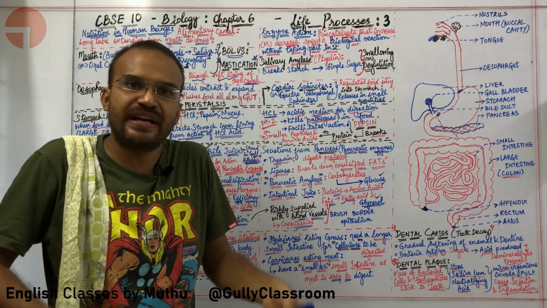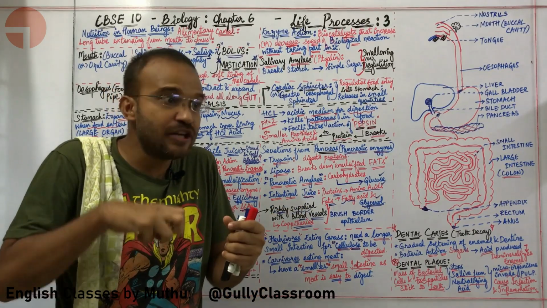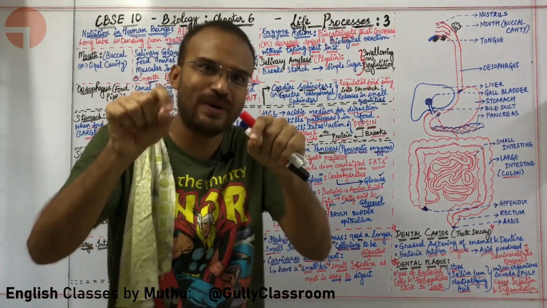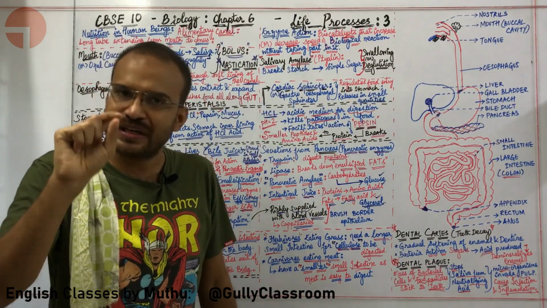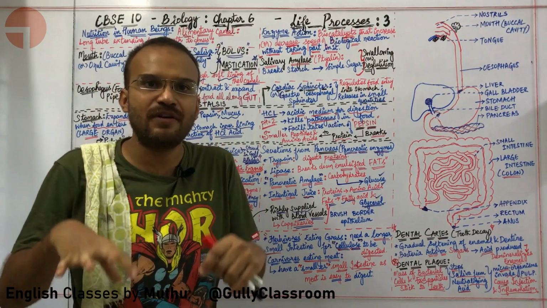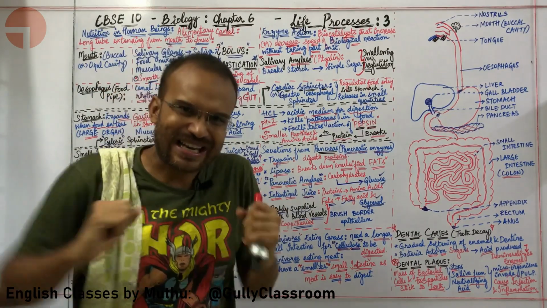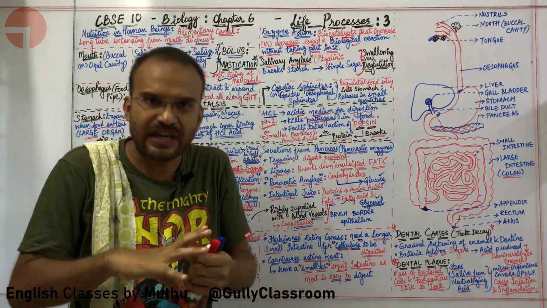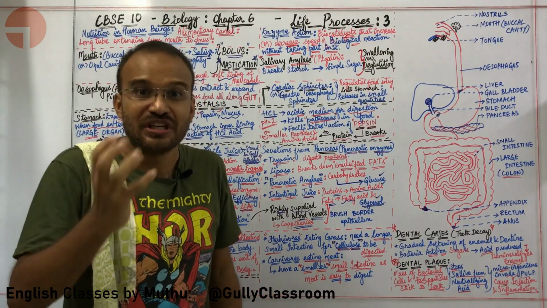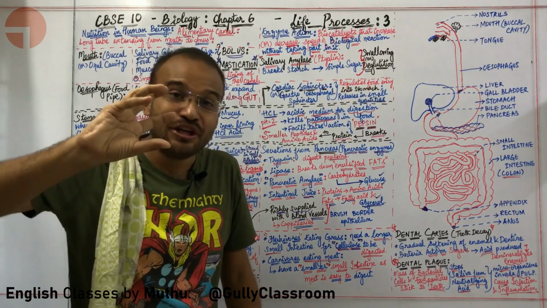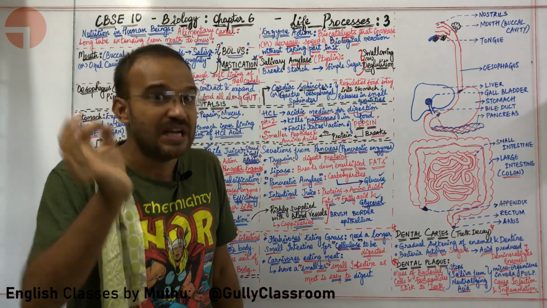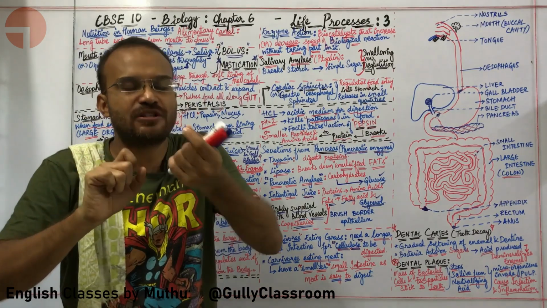Why is saliva getting secreted? The saliva is lubricating the crushing of the different types of food that you are eating. You are eating different kinds of food. What is saliva doing? Saliva is crushing the different kinds of food. Once it crushes the different kinds of food, it converts this food particles into a shapeless ball. This shapeless ball is called as bolus.